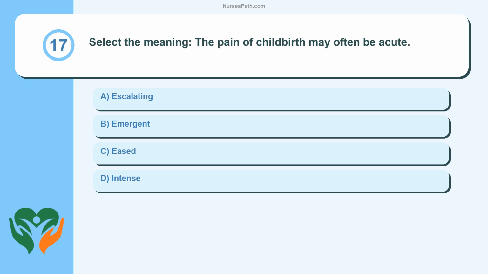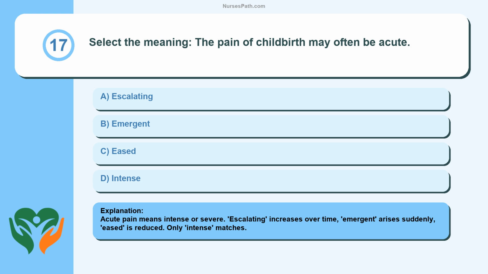Question 17. Select the meaning. The pain of childbirth may often be acute. Escalating. Emergent. Eased. Intense. Acute pain means intense or severe. Escalating increases over time, emergent arises suddenly, eased is reduced. Only intense matches.